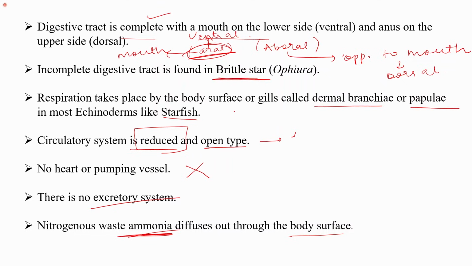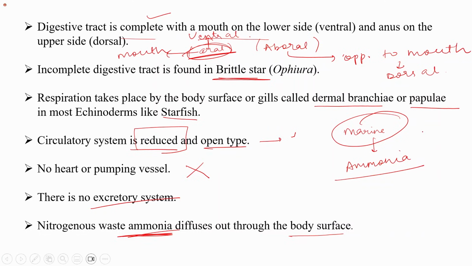It's easy for you to remember that in most of the marine animals, those that live in the surrounding water, the nitrogenous waste is mostly ammonia, while in terrestrial animals it is mostly either urea or uric acid. So nitrogenous waste is ammonia. It diffuses out through the body surface.